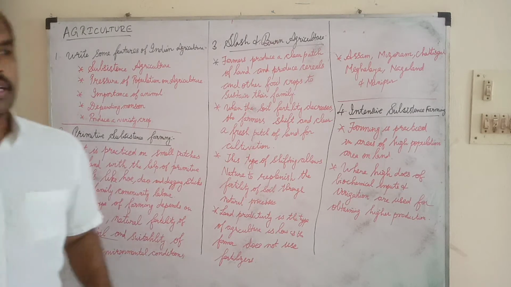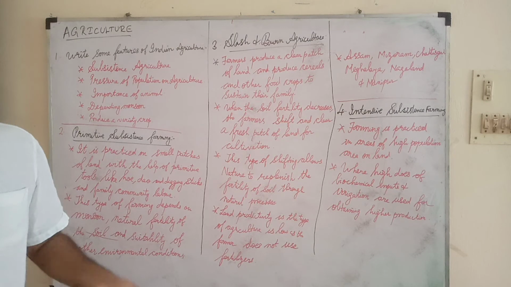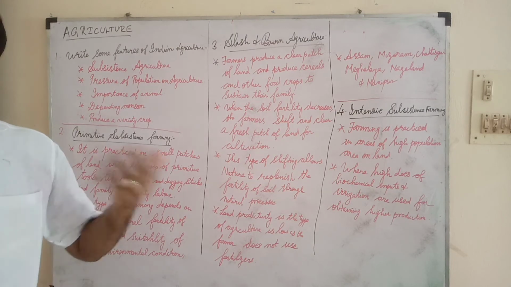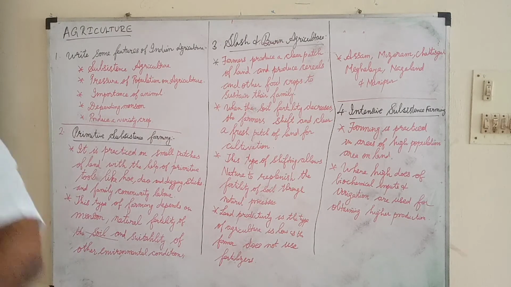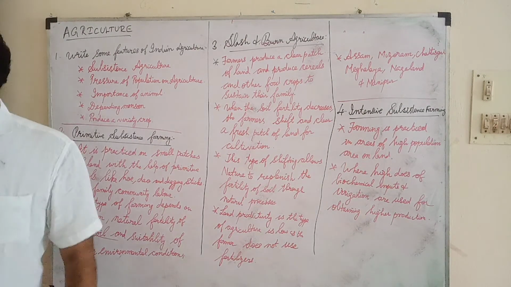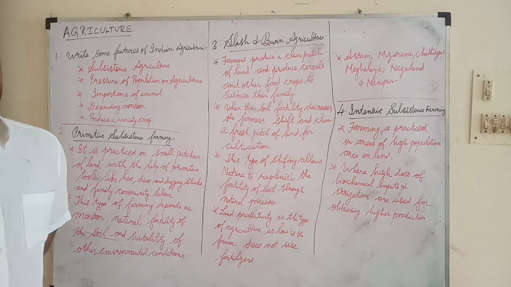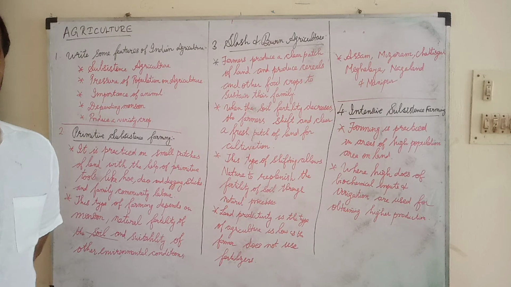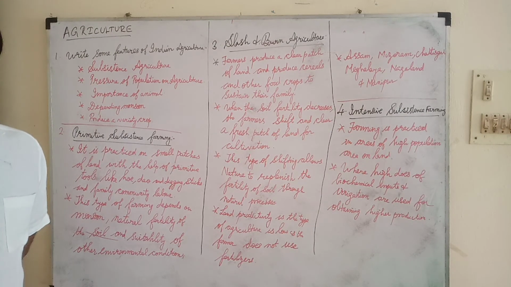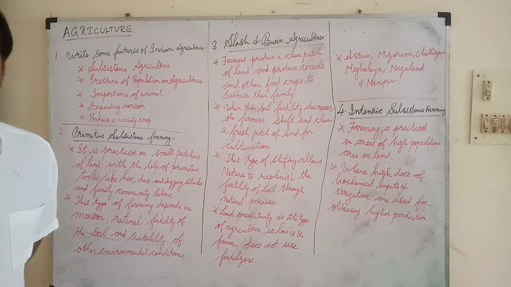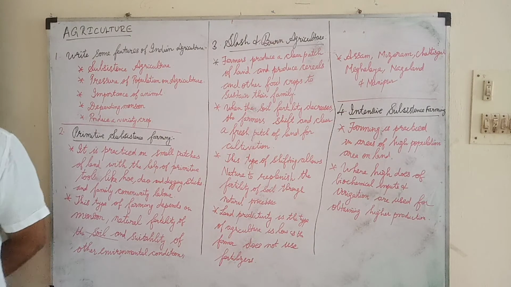That is mainly subsistence agriculture, primitive subsistence, intensive subsistence, slash and burn agriculture. Likewise, different forms of agriculture are there in subsistence agriculture. The next thing is pressure of population on agriculture. Then the third one is importance of animals. Mainly for that purpose also agriculture is needed, because without agriculture, animals can't live. For animals also, food is very much necessary.